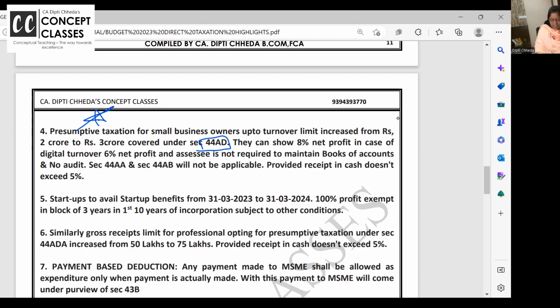Presumptive taxation is, suppose my turnover is 150 lakhs, on 150 lakhs I will show 8% as the net profit. Just an example. So 150 lakhs is 1.5 crores into 8%. So my net profit is coming to 12 lakhs, and on 12 lakhs I will pay the tax. I need not maintain books of accounts under section 44AA. I need not get my books audited, because audit applies above 1 crore. But if I'm going for presumptive taxation, I don't have to maintain any books and don't have to get any audit done.